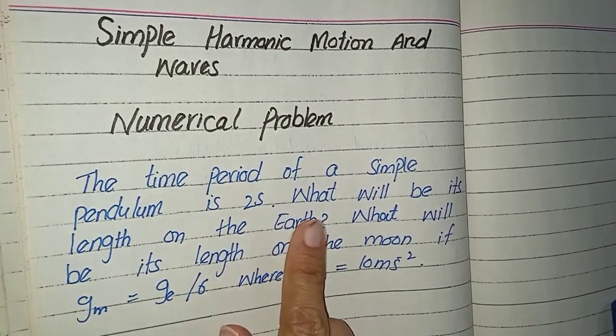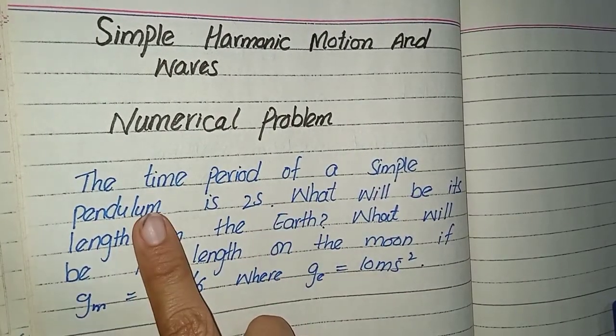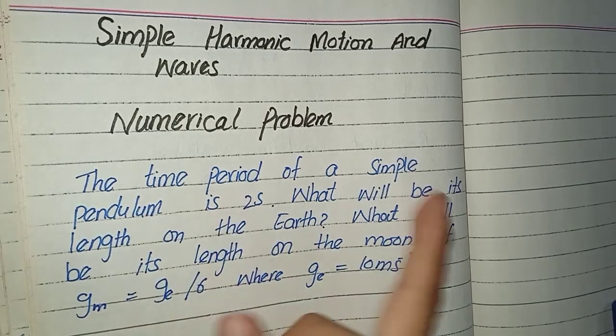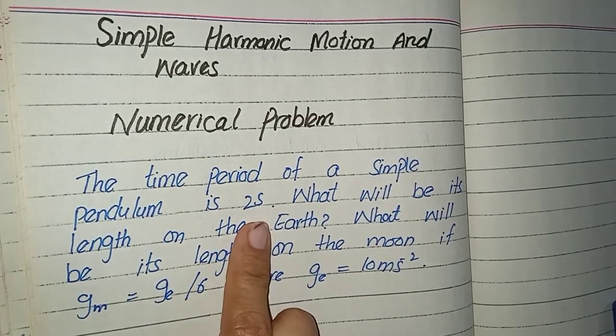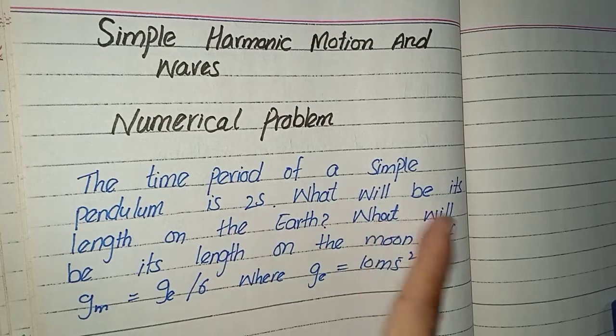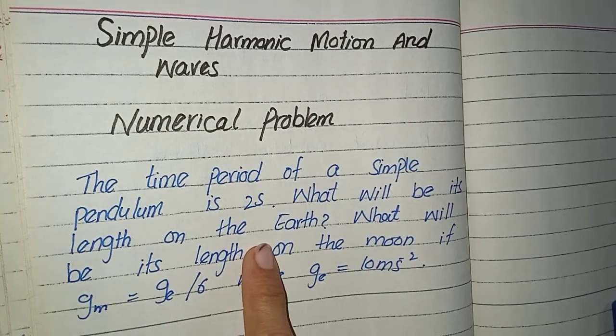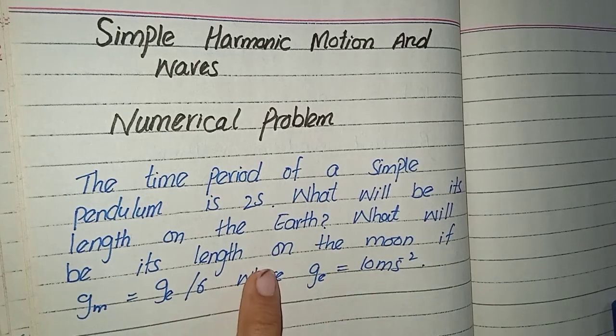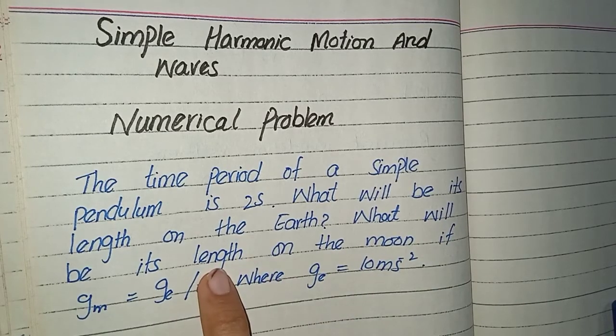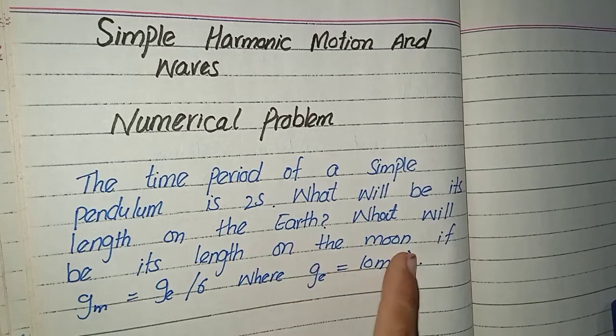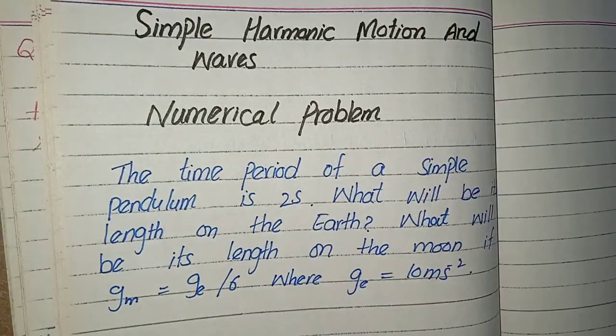Okay, numerical problems. The first numerical is about the time period of a simple pendulum is 2 seconds. Okay, it's given. What will be its length? We have to find this on earth. Okay, it's a condition. What will be its length? Its length again we have to find, but this time on the moon. It's the second condition.